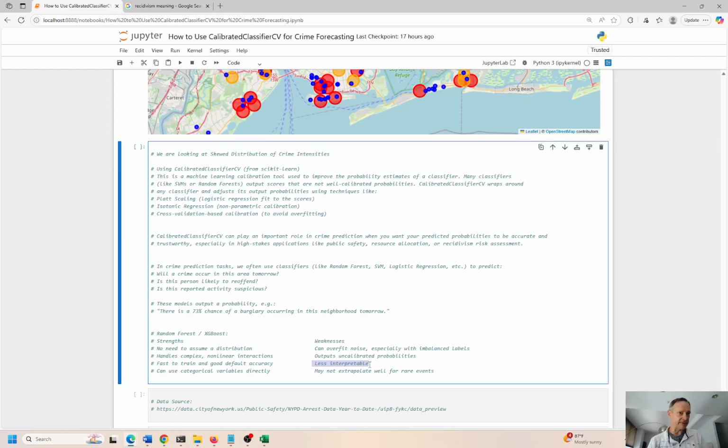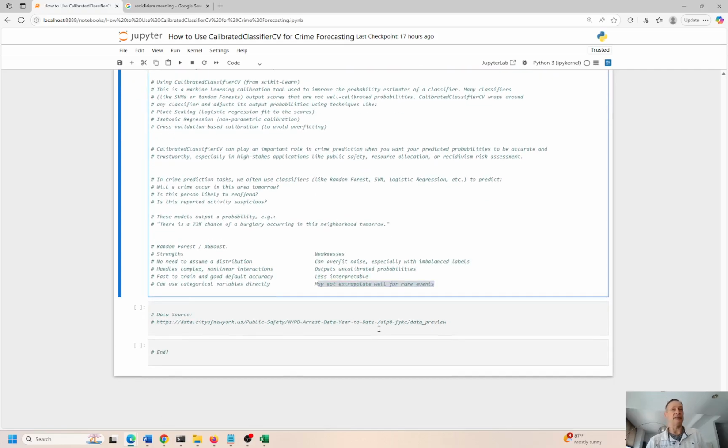It makes a lot of assumptions and you just have to take it for granted, whatever the model is telling you. With the calibrated classifier, CV, again, which is short for cross-validation, it's much more interpretable, right? You can understand what the model is actually doing. And we see here, we can use categorical variables directly, but they may not extrapolate well in rare events like crime. Crime is kind of a rare event. It could be a lot in New York City, but overall, New York is a pretty safe city. And I think it's the safest, largest city in the United States, for sure, maybe in the world.